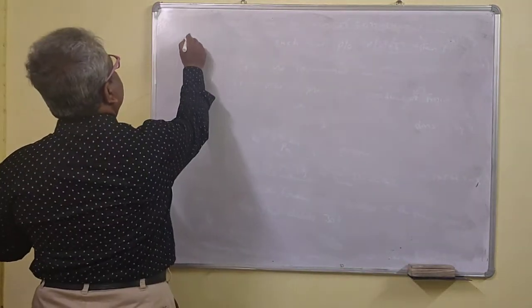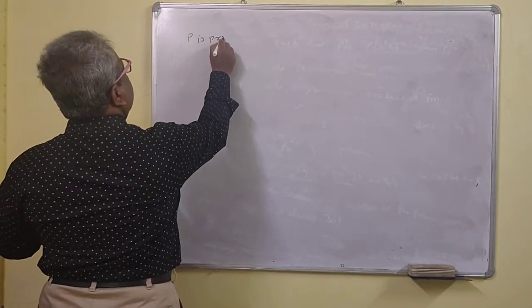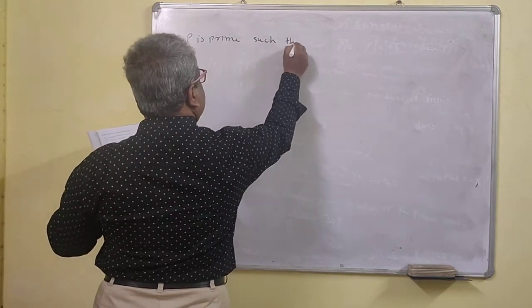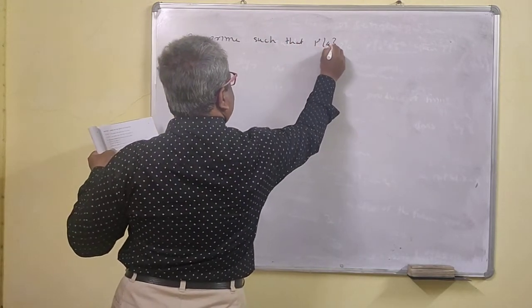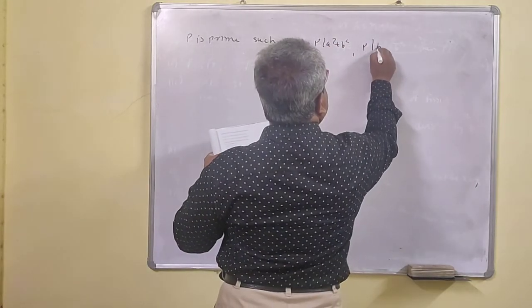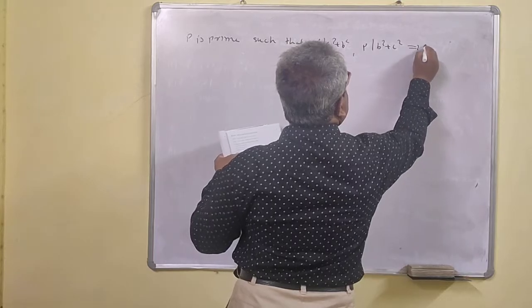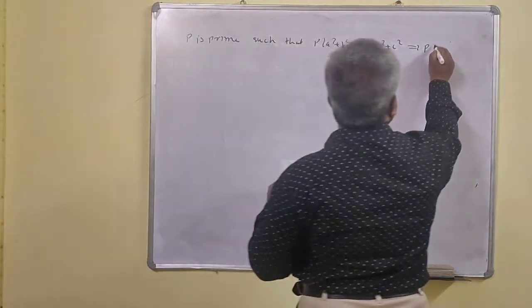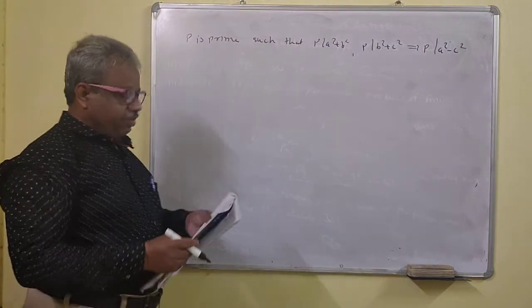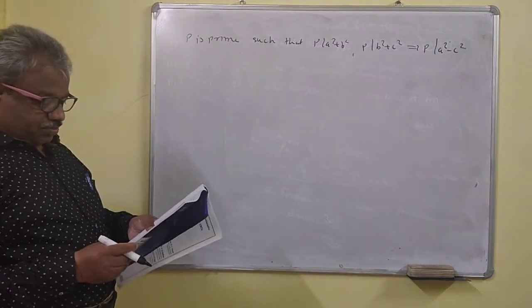Now if P is prime such that P divides A squared plus B squared and P divides B squared plus C squared, this implies that P divides A squared minus C squared.